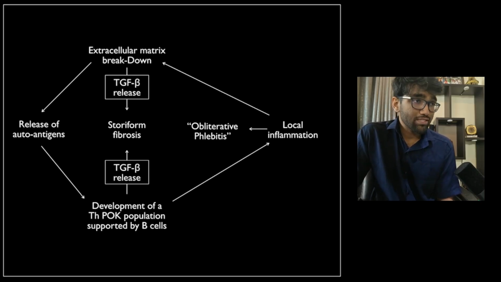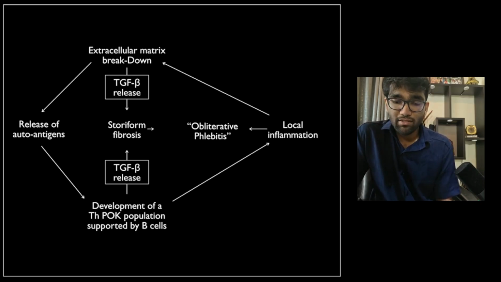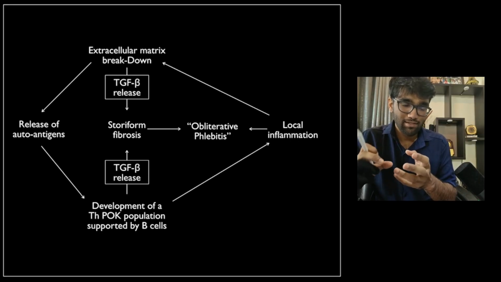Local inflammation also causes endothelial activation, which under the microscope looks like something called obliterative phlebitis. So phlebitis because the endothelial cells show blebbing and inflammatory changes, and it is obliterative because there's so much fibrosis around that the endothelial lumen is getting distorted.